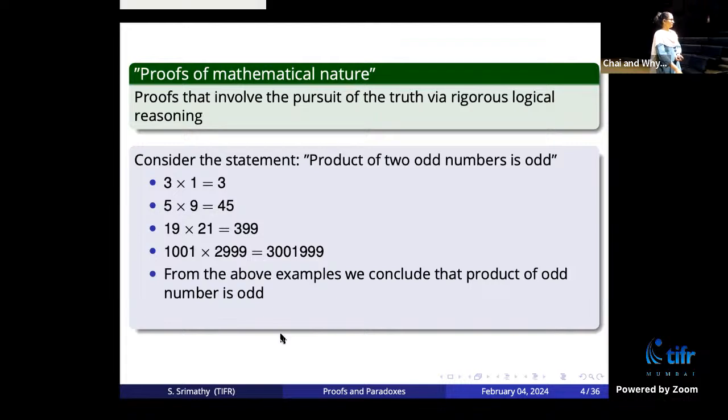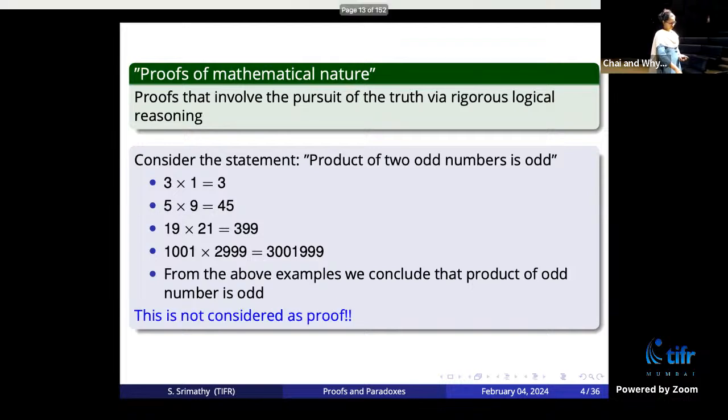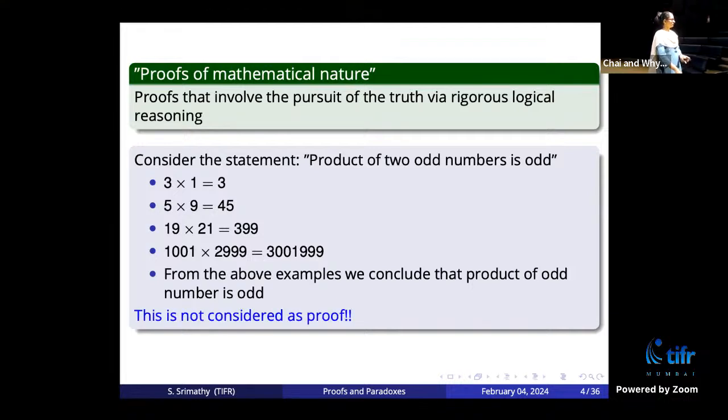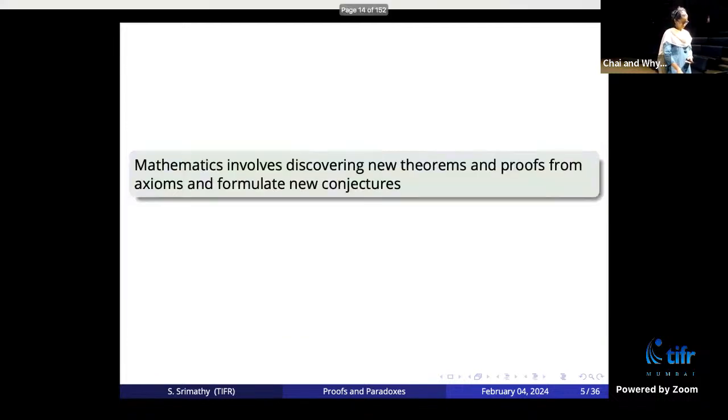Well, does this constitute a proof? Because I have checked only finitely many of them. There are infinitely many numbers. I haven't checked all of them. And this doesn't constitute a valid mathematical proof. So this is not considered a proof in mathematics. You just take some cases and then show that the argument goes through, so therefore it goes through for everything. It's not a valid proof in mathematics.